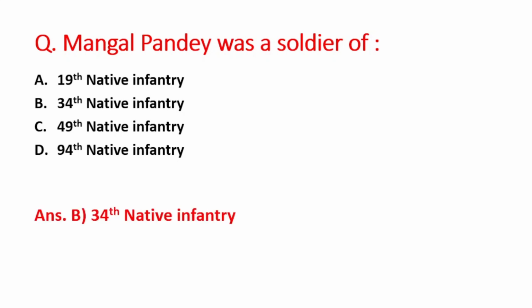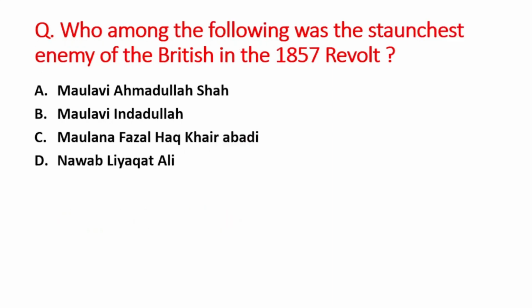The right answer is option B, that is Mangal Pandey was a soldier of 34th Native Infantry. Next question is who among the following was the staunchest enemy of the British in the 1857 revolt? A option is Maulvi Ahmadullah Shah, B option is Maulvi Imdadullah, C option is Maulana Fazal Haq Khair Abadi, and D option is Nawab Liaquat Ali. So right answer is option A, that is Maulvi Ahmadullah Shah.